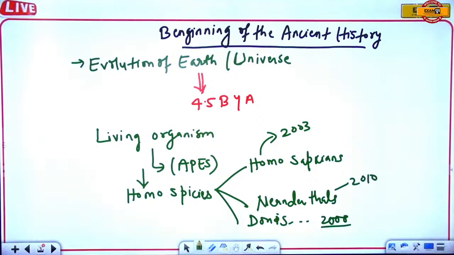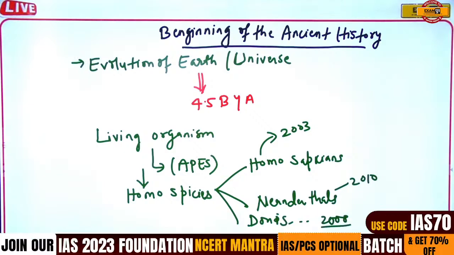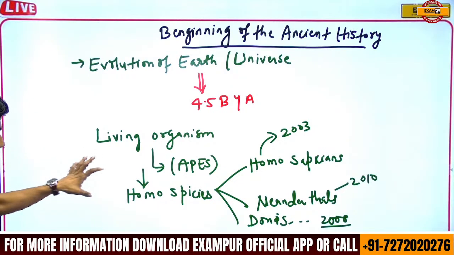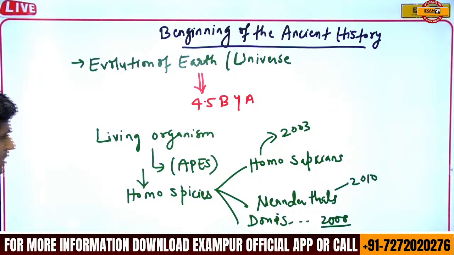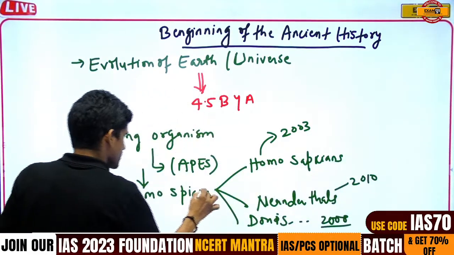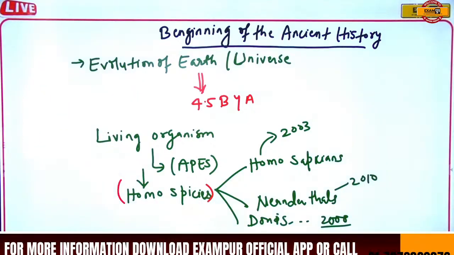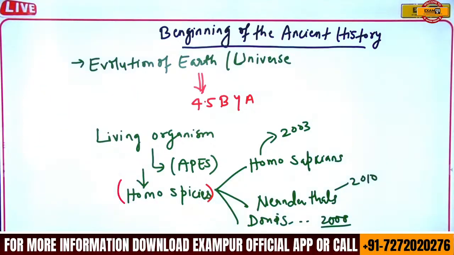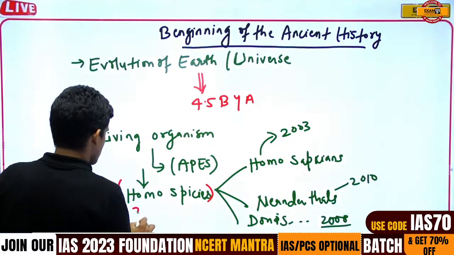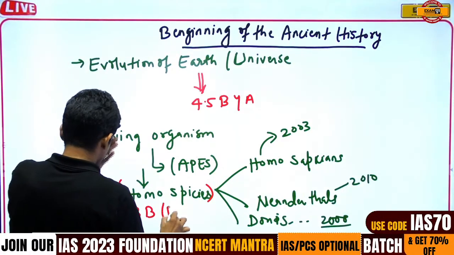Next, when we go through from Homo species to Homo sapiens, this Homo species I traced to around 3 billion BC.